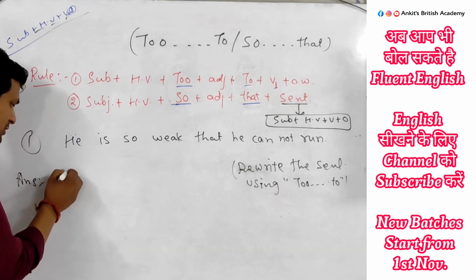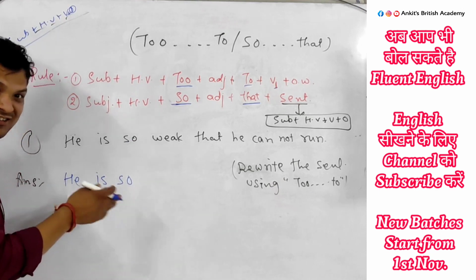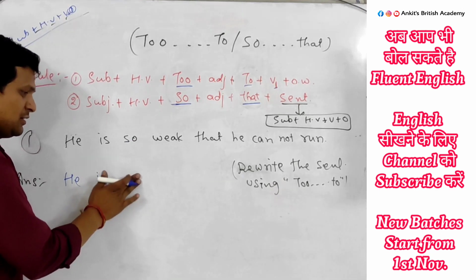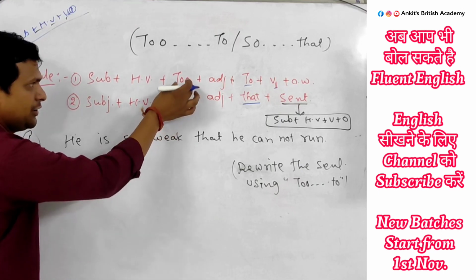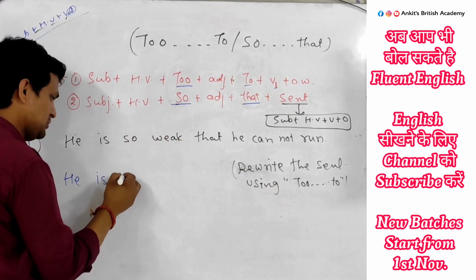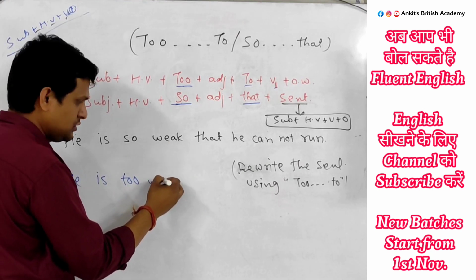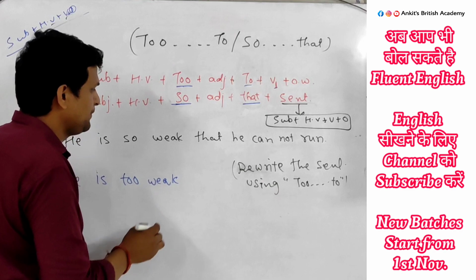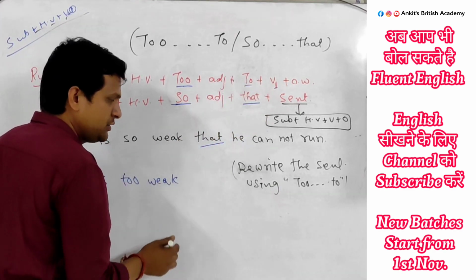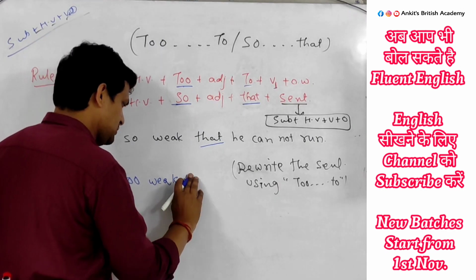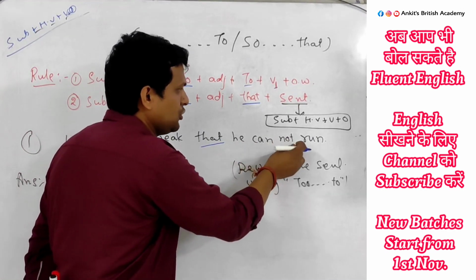Look, he is so... okay, this one is wrong. Write "to" in the place of "so". To. Weak. Write "to" in the place of "that". To. Okay, then he cannot run.